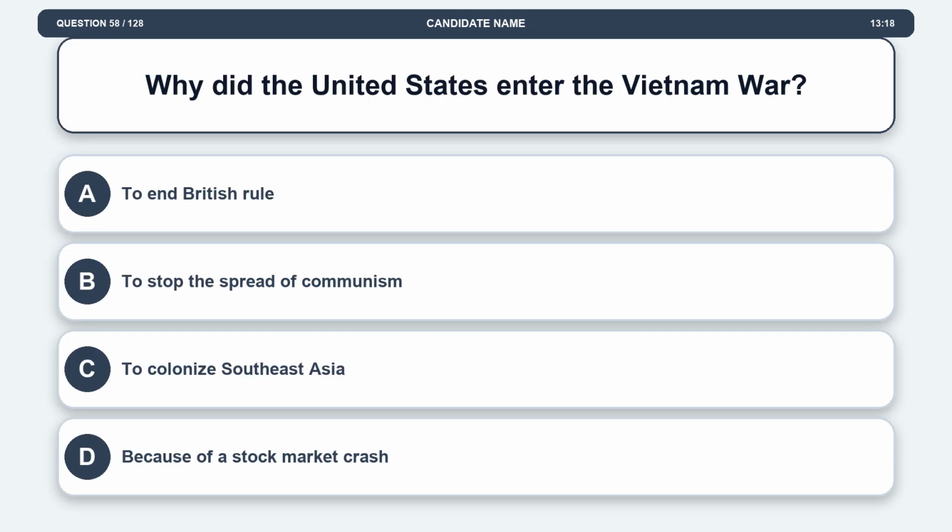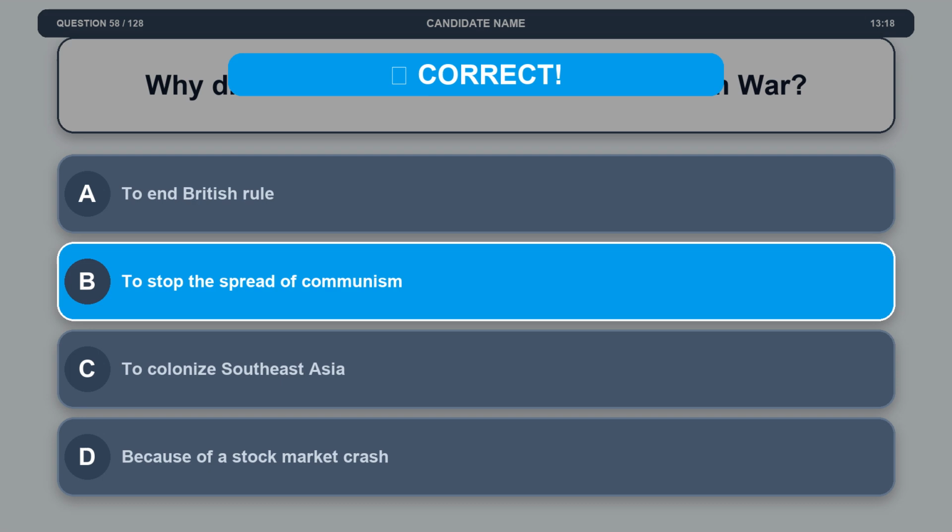Question 58. Why did the United States enter the Vietnam War? Option A, to end British rule. Option B, to stop the spread of communism. Option C, to colonize Southeast Asia. Option D, because of a stock market crash. The correct answer is option B, to stop the spread of communism.